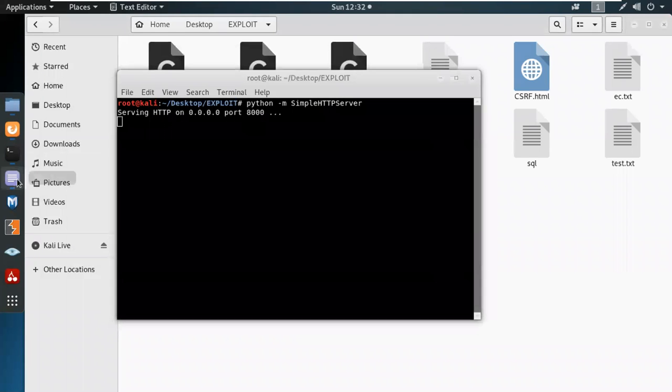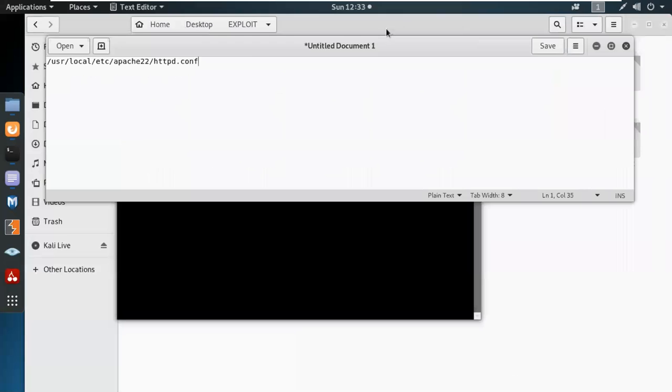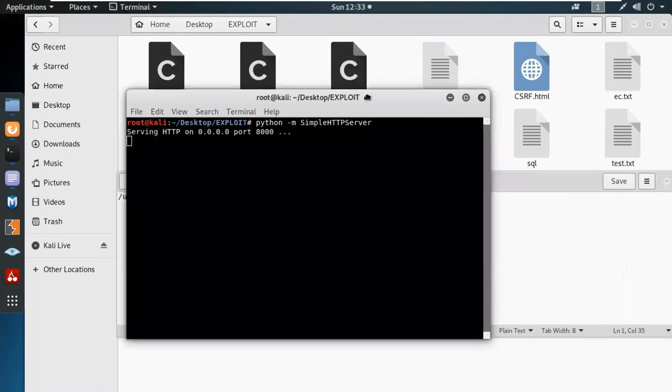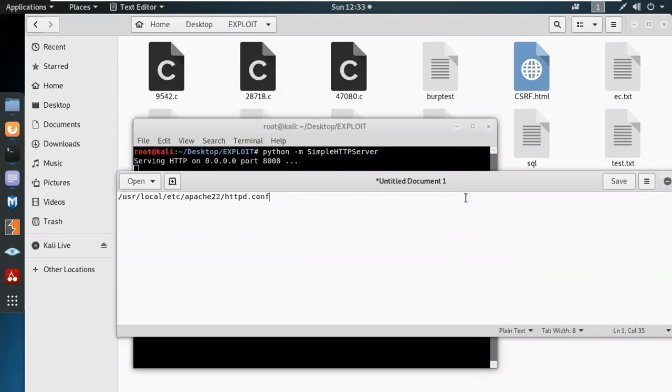So let's create our URL over here then. What will be the URL? The URL of this file would be HTTP, our local server IP address which is hosting this application, on port number 8000. The file name was 28718.